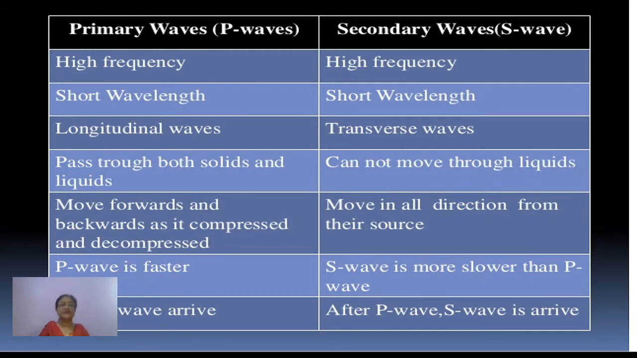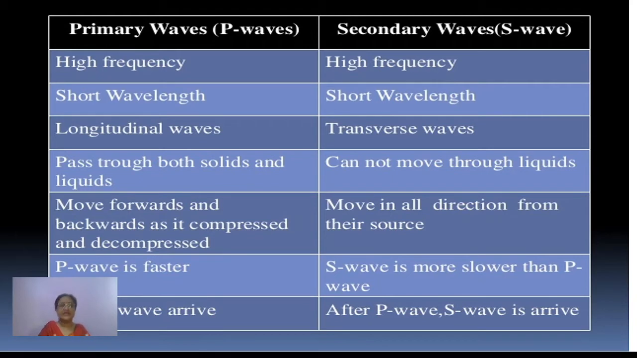Understood? Now the next point is that primary waves move forward and backward as they are compressed and decompressed. In the case of secondary waves, they move in all directions from their source. P waves, the primary waves, are the fastest among all the seismic waves, having the maximum speed. As compared to P waves, the S waves are slower, they have less speed.